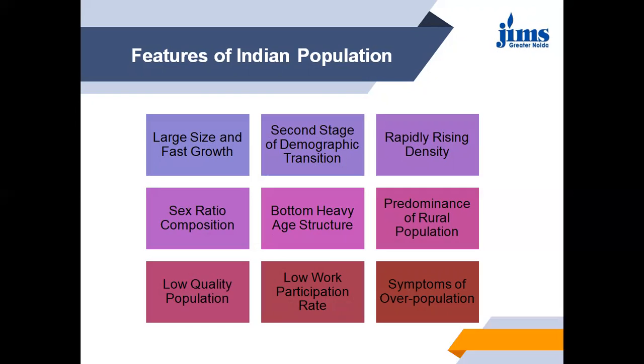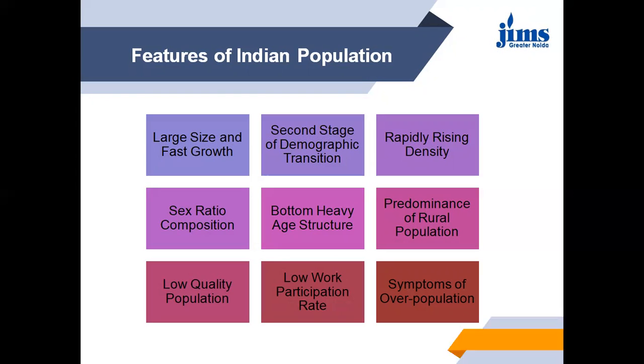The birth rate was somewhere around 25.8 in 2001, and the death rate declined to 8.5. This led to rapid growth of population. India is now passing through the second stage of demographic transition, while all the developed countries are in the third stage.